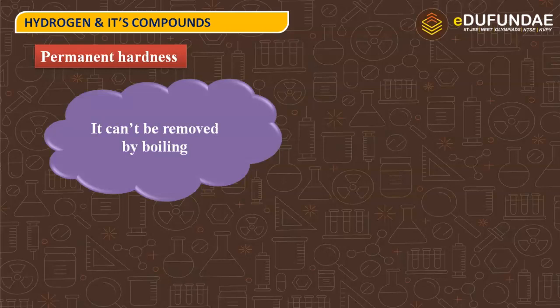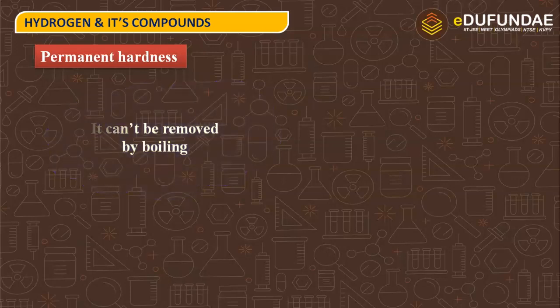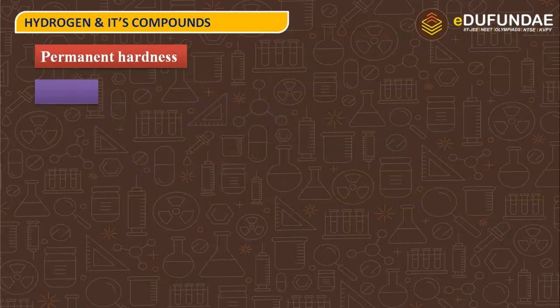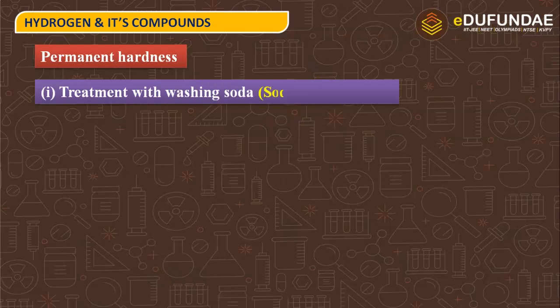We have already seen that temporary hardness can be removed by simply boiling, but permanent hardness requires some proper methods, out of which first is treatment with washing soda. What is washing soda? Sodium carbonate.